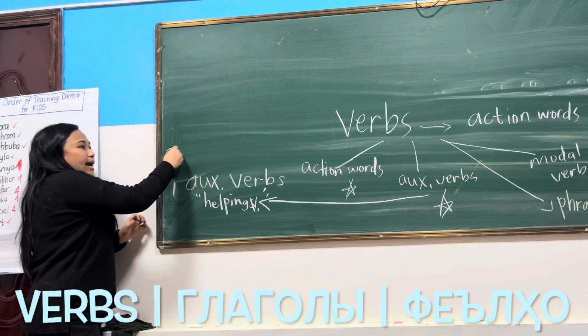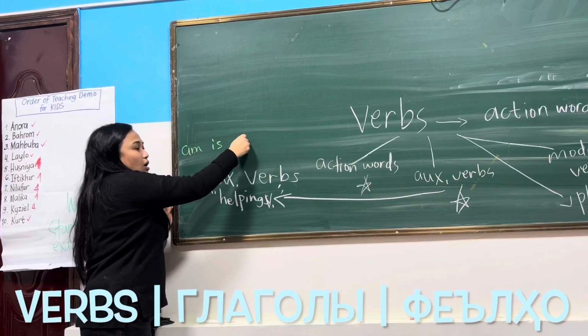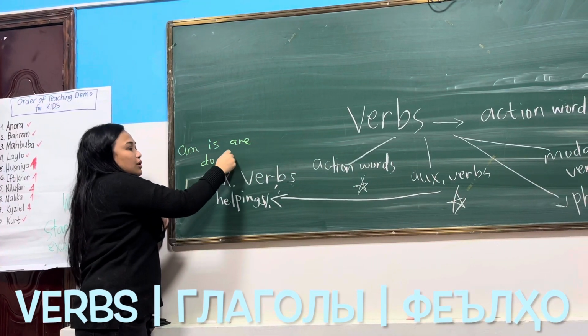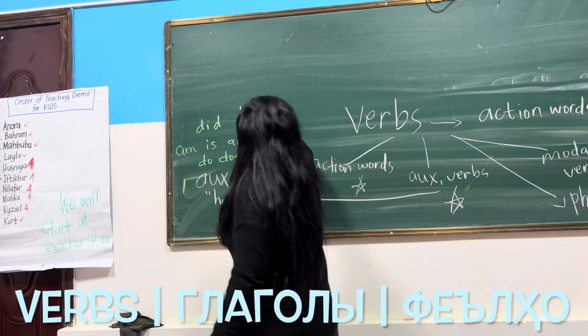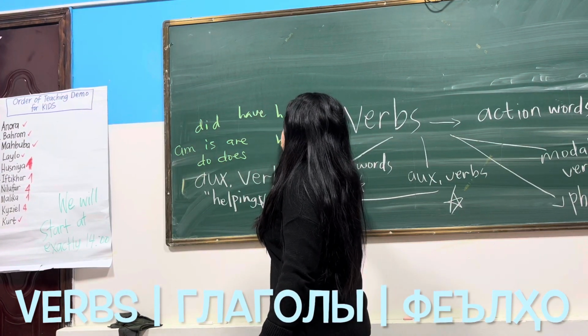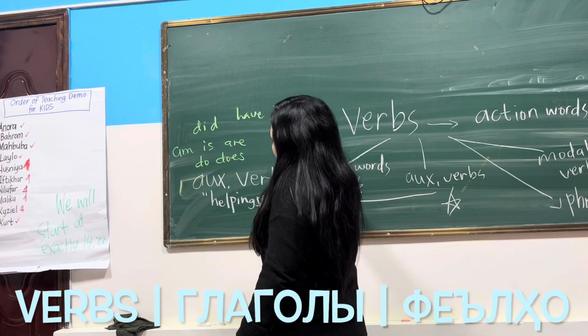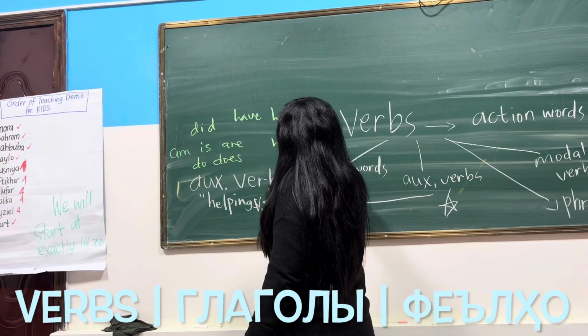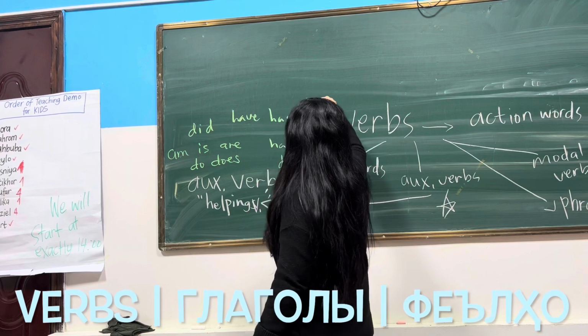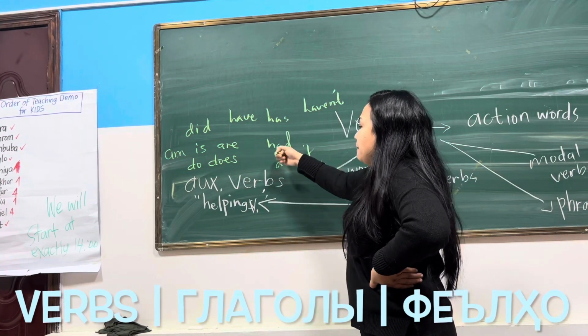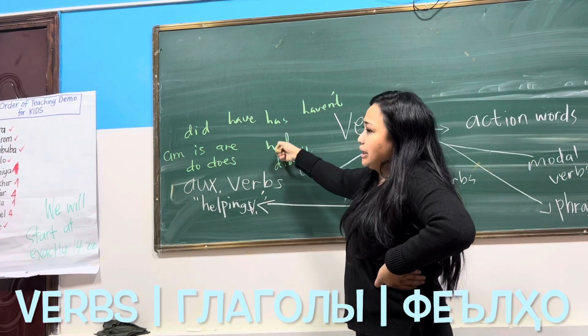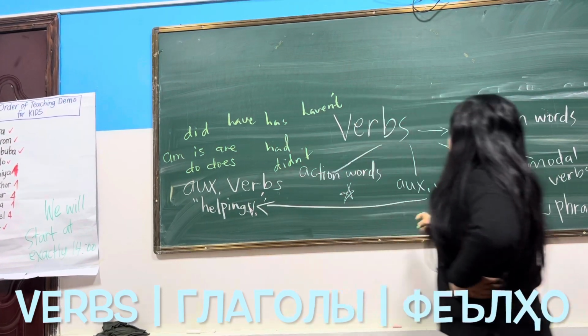They are am, is, are, do, does, did, have, has, had, what else? Didn't, haven't, hasn't, and so on. Again, these are just helping verbs.